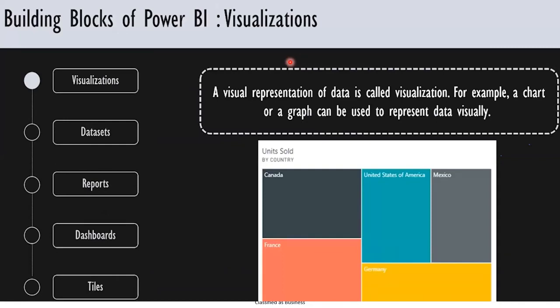Once we pull the data, we have to visualize the data in a proper format. In this pictorial representation, I can see units sold by country. I have taken a tree map chart, and I can visualize it like this, so we can immediately identify which is highest and which is lowest. We do all this in the visualization. A visual representation of the data is called a visualization. For example, any chart or graph can represent the visual.